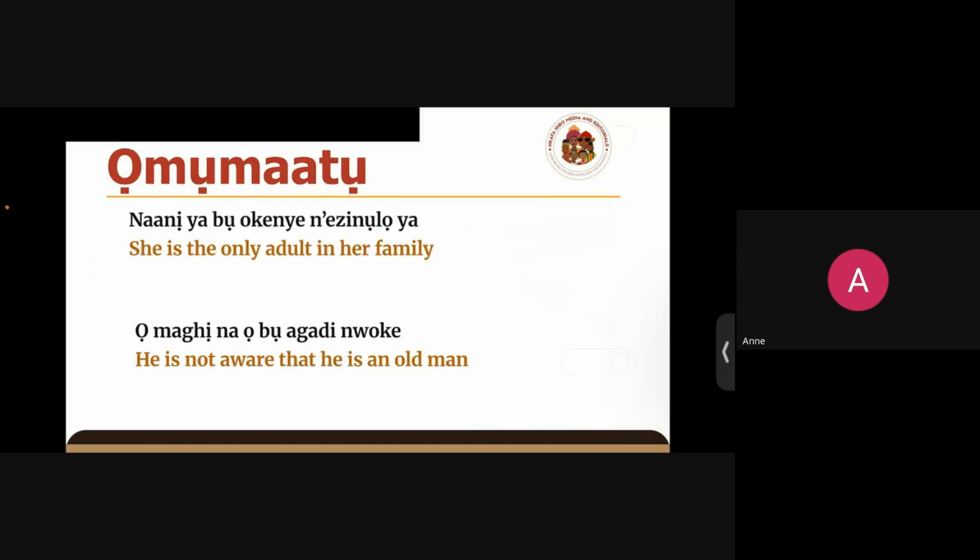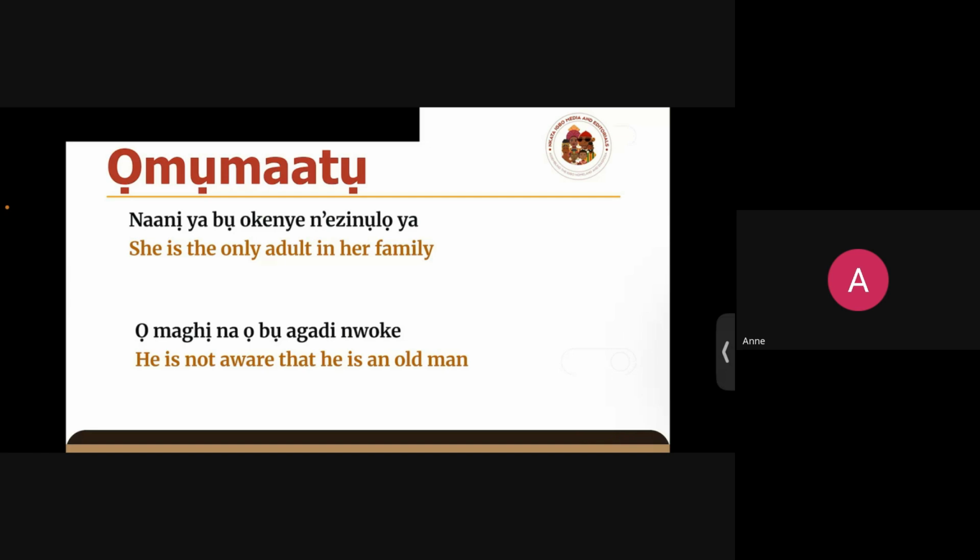So now let's look at some examples. So omumatu means to make an example. Naanị ya bụ okenye n'ezinụlọ ya. She is the only adult in her family. So just like we said that o is a gender neutral pronoun, ya is also a gender neutral pronoun. So ya can be he or she.